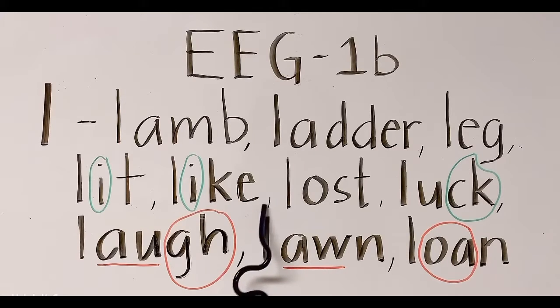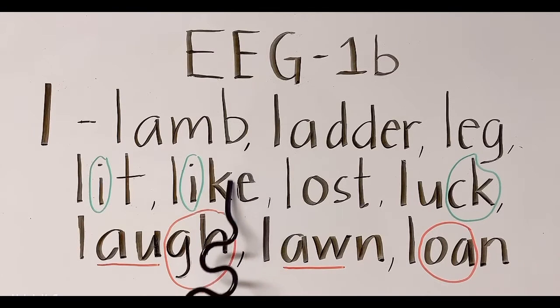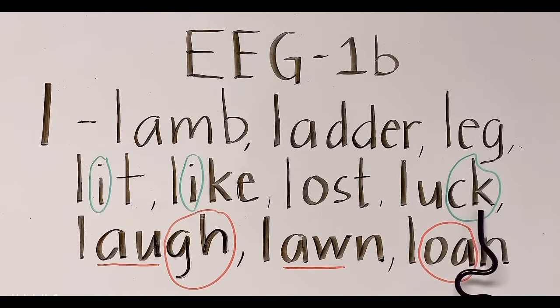E has a silent sound, silent E. Next is the letters C and K. It's a combination, so it's just a basic sound of k. Luck.